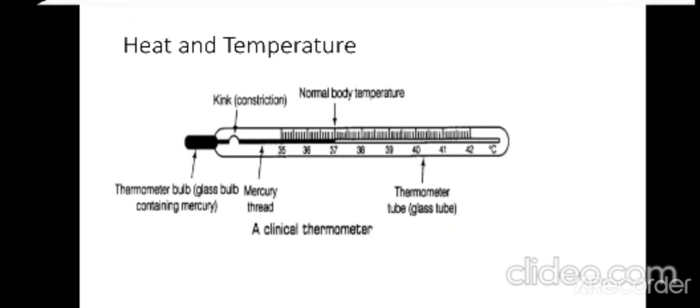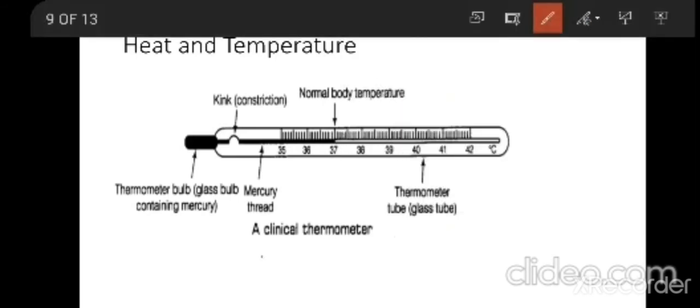If you have observed, this is the clinical thermometer which is used by doctors. First of all, this thermometer is a very long tube made up of glass. Completely made up of glass.